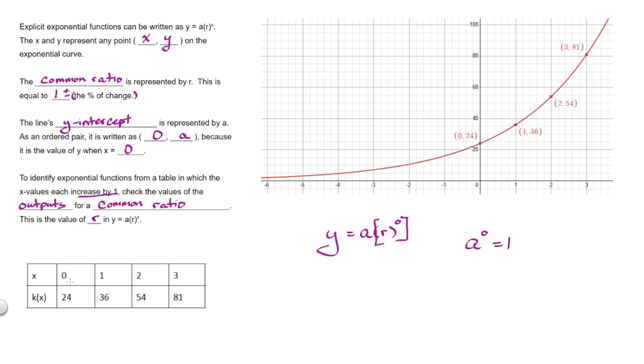So in this example, the x values are increasing by 1. The inputs are increasing by 1. So we look at the outputs. And from here to here, we're looking for a common ratio. Well, if there is a common ratio, it would be times 36/24. From here to here, it'd be times 54/36. And from here to here, it'd be times 81/54. So at first glance, you might think that there is no common ratio, that this is not exponential.